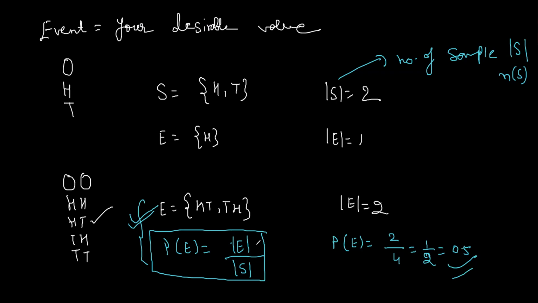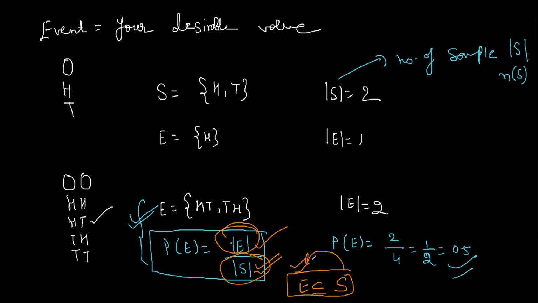Probability is nothing but number of events, where event means whatever you want, upon total number of samples. Total number of samples is all possibilities. So event is nothing but a subset of sample space. Okay, so event is a part of sample space.